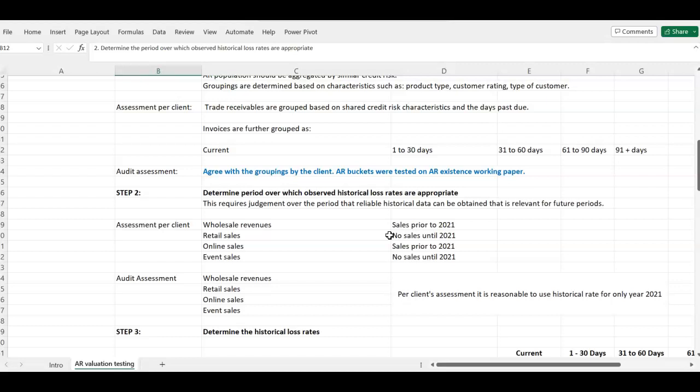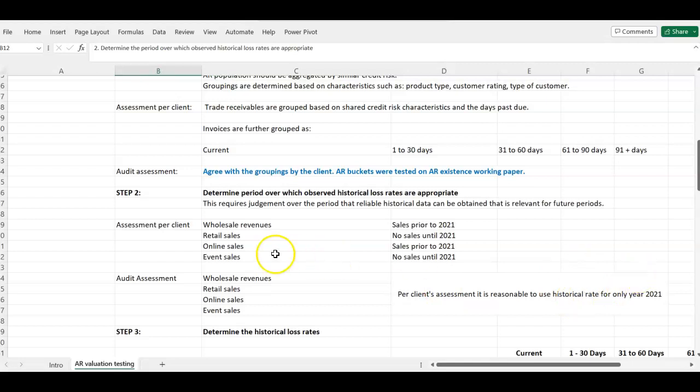Okay, so remember, this is going to be different depending on the client you're working on. So remember, professional judgment you need to apply. So here I was just applying my professional judgment that there's no point going as far back as 2020. So I ended step 2 by saying I'm going to use just the historical rate for 2021.